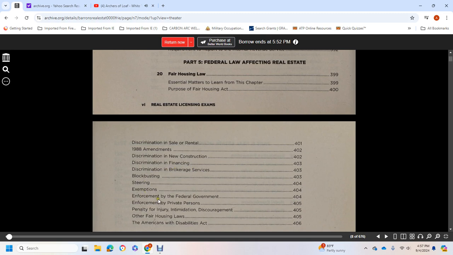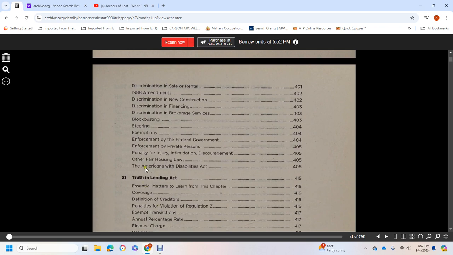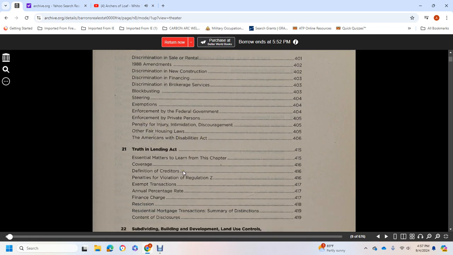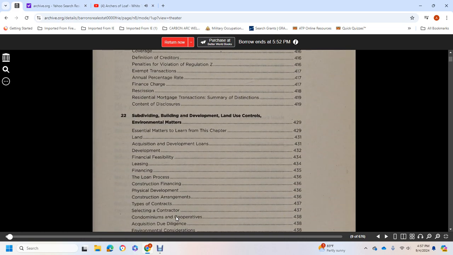exemptions, enforcement by the federal government, enforcement by private persons, private penalty, injury, intimidation, discouragement, other fair housing laws, Americans with Disabilities Act. 21, Truth in Lending Act. Essential matters to learn in this chapter: coverage, definition of creditors, penalties, violation, Regulation Z, exempt transactions, annual percentage rate, finance charge, rescissions, residential mortgage transaction, summary of distinctions, content disclosure.